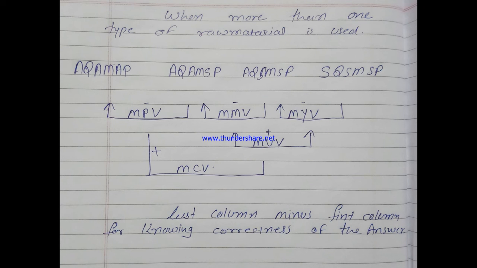Right side column minus left side column is applicable in all material cost variance calculations, meaning fourth column minus third column.